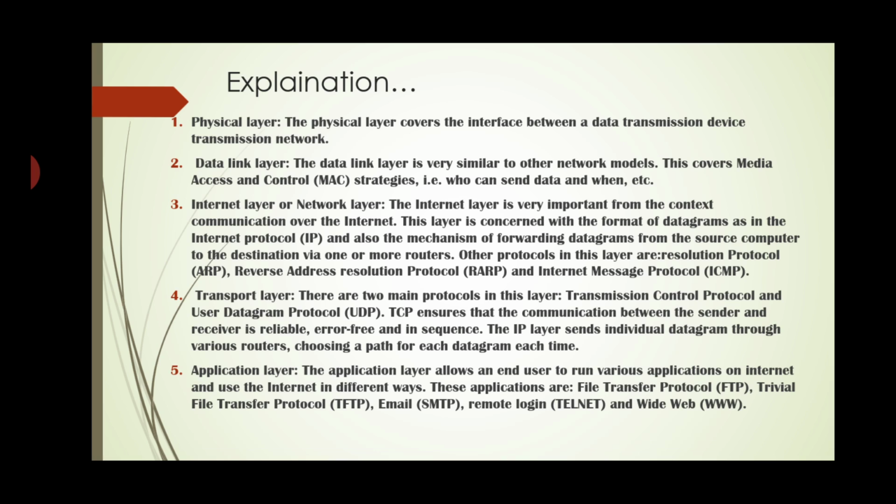First is the physical layer. The physical layer covers the interface between the data transmission device and a transmission network. Second, data link layer. The data link layer is very similar to the other network models. This covers media access and control, that is the MAC strategy. That is who can send data and when or how much, etc. It can be controlled using the MAC.